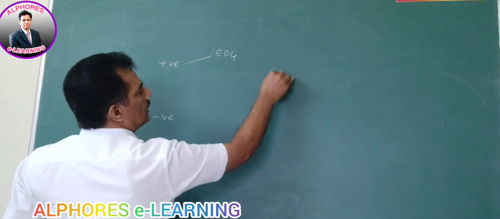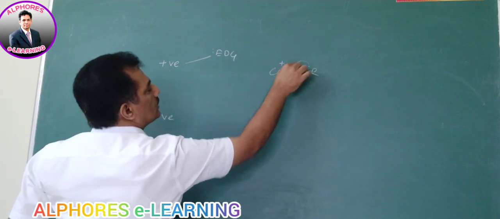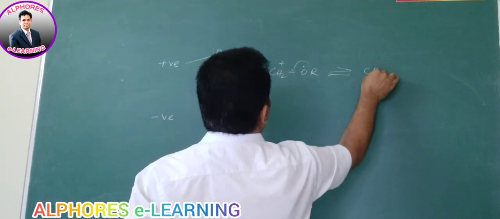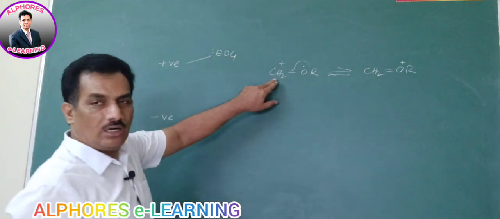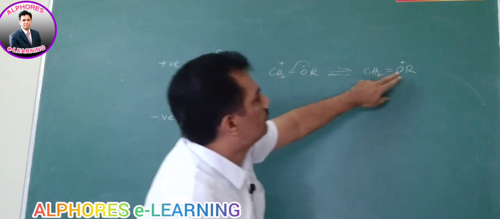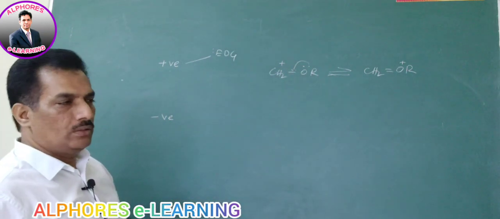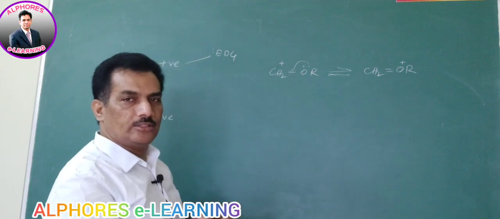Let me give CH2 plus OR. When it is donating, the charge is dispersed like this, CH2 OR plus. Now the charge is not confined to this, it is dispersed between oxygen and carbon. So when the charge is dispersed like that, it is a stabilizing factor.